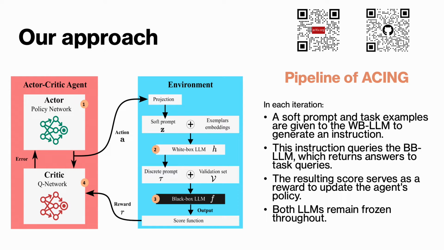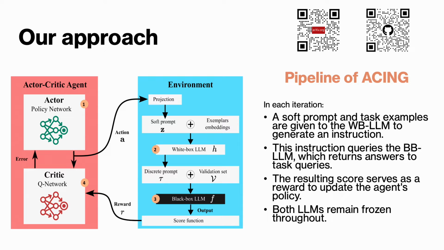This slide shows our framework. The left red box represents our actor-critic agent and the right blue box represents the environment. Here is what happens step by step. The actor outputs a soft prompt vector which is projected into the embedding space. And we obtain our soft prompt D. This soft prompt concatenated with task exemplars is then fed to a white box LLM, which translates it into a discrete human-readable instruction tau. That instruction is used to query the black box LLM.